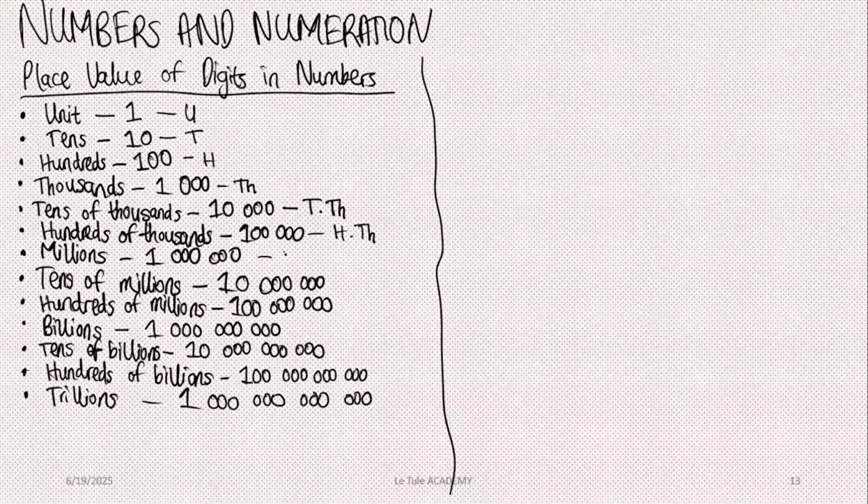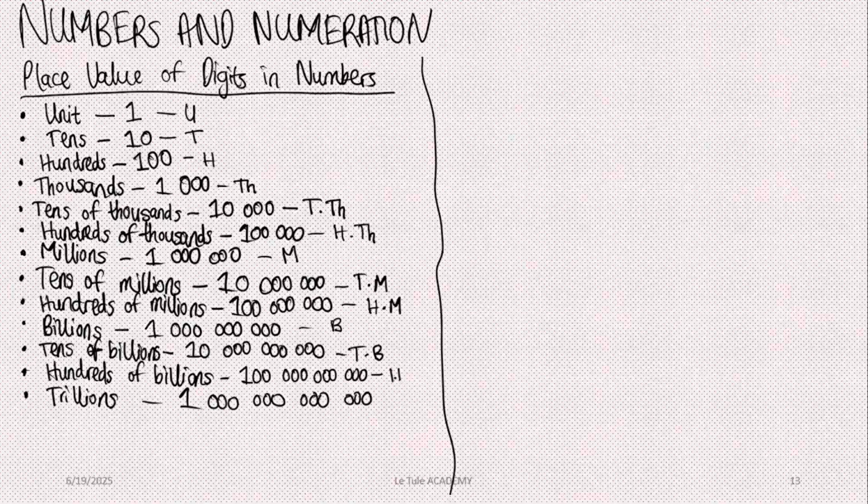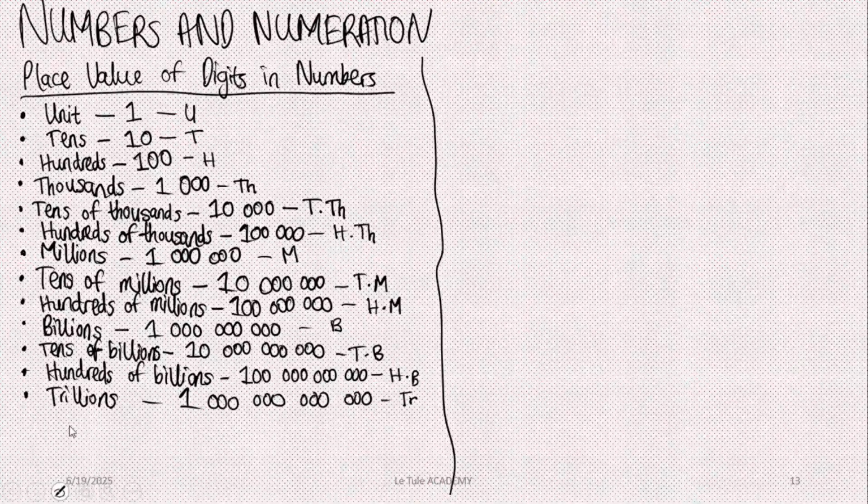The symbol of millions is M. The symbol of tens of millions is T dot M. The symbol of hundreds of millions is H dot M. The symbol of billions is B. The symbol of tens of billions is T dot B. The symbol of hundreds of billions is H dot B. And lastly, the symbol of trillions is TR. Okay? Let us proceed.